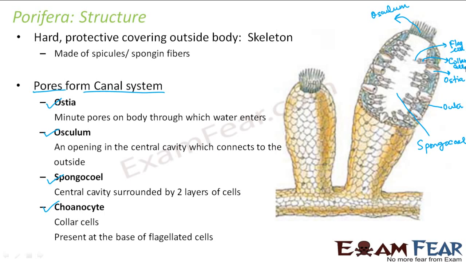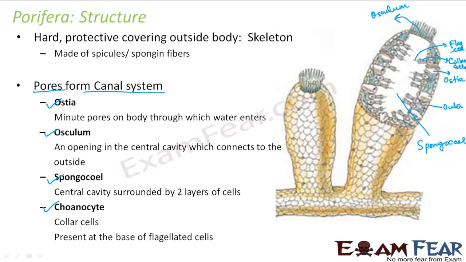So basically, when I talk about the structure, it has small pores throughout its body, known as ostia. Inside there is a central cavity known as spongiocele. This spongiocele will have an opening to the outside called osculum. The spongiocele will have a covering of two layers of cells: one outer layer and another inner layer.